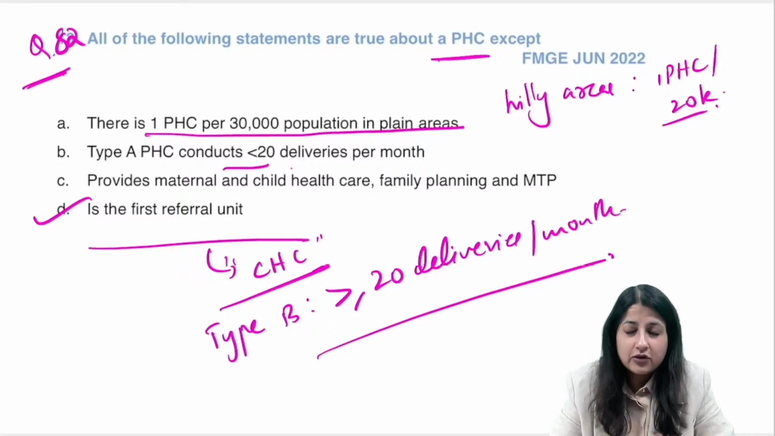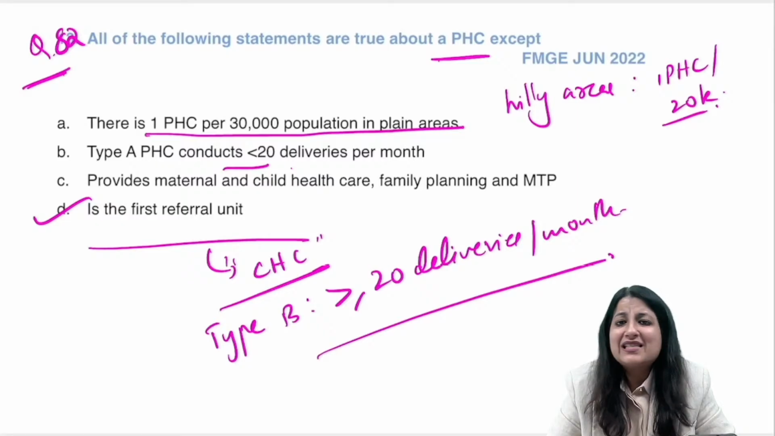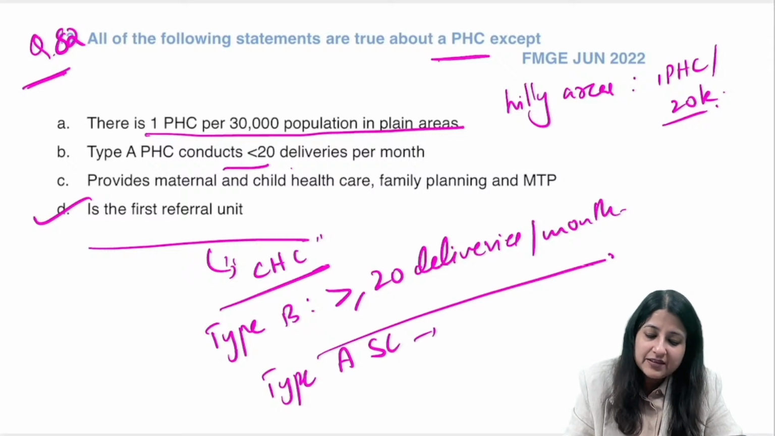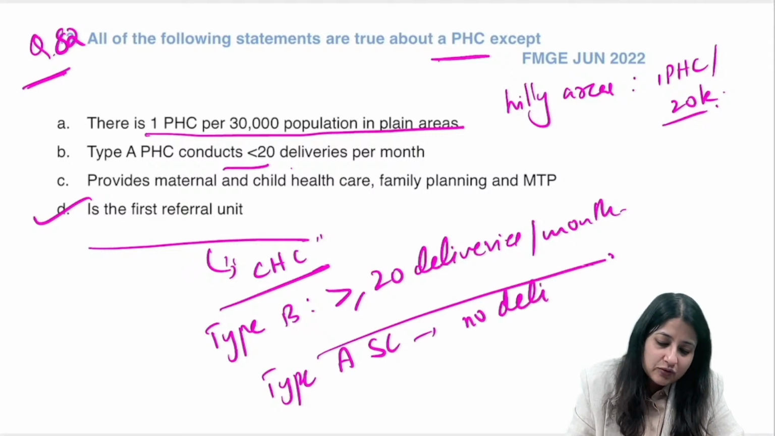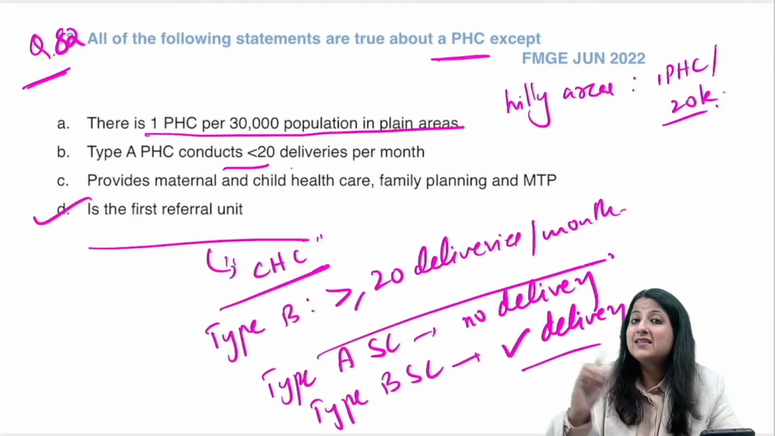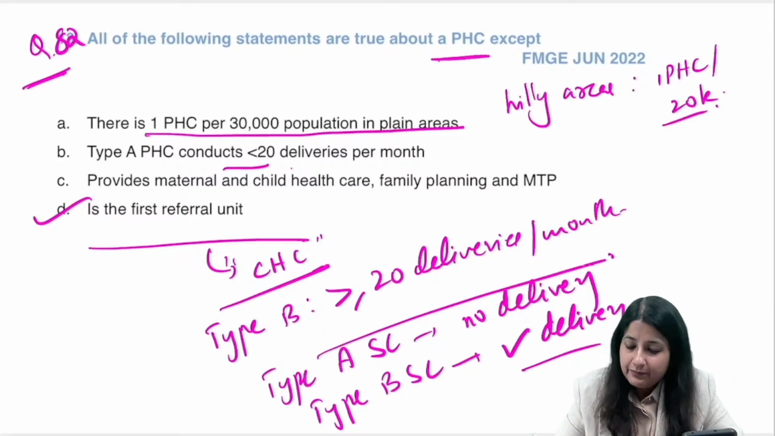Okay. Sorry, do you have a type A and type B CHC? No, that we don't have. We have a type A subcenter and type B subcenter. I'm so sorry. Type A subcenter, there is no delivery. Okay, and what is type B subcenter? There is delivery. Okay, but do you have a type A and type B CHC? No. Okay. All right.